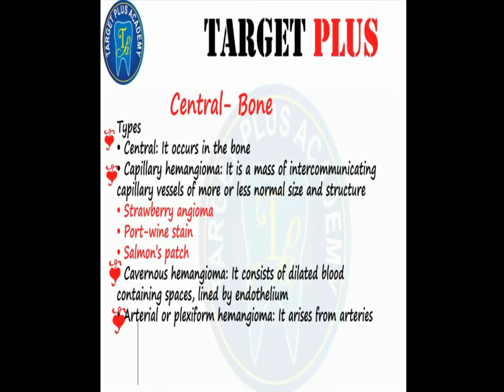Now the cavernous hemangioma. It consists of dilated blood-containing spaces lined by the endothelium. Next is the arterial or plexiform hemangioma that arises from the arteries. So the arterial or the plexiform hemangioma arises from the arteries.